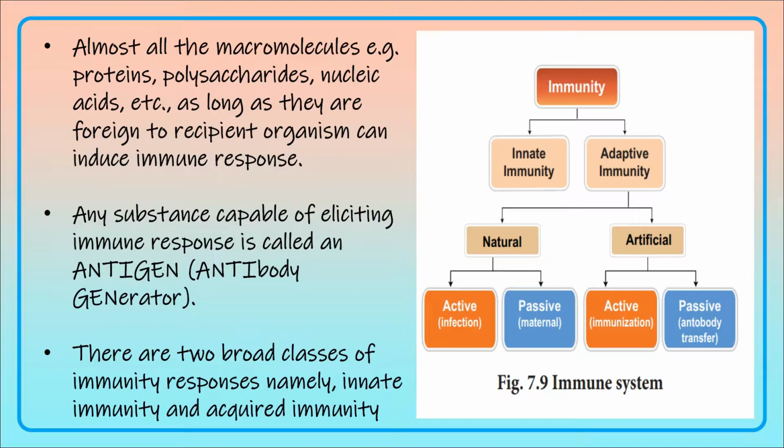Any substance that is capable of eliciting an immune response is called an antigen. Antigen means antibody generator. There are two broad classes of immunity: innate immunity and adaptive immunity. Adaptive immunity is otherwise called acquired immunity.